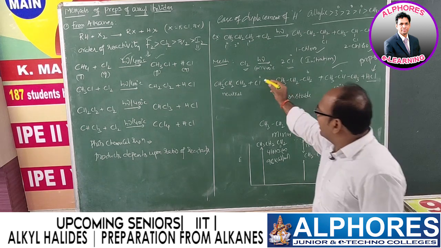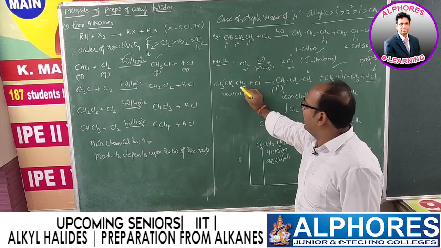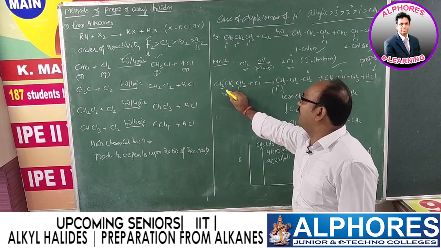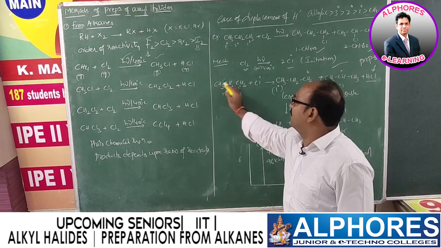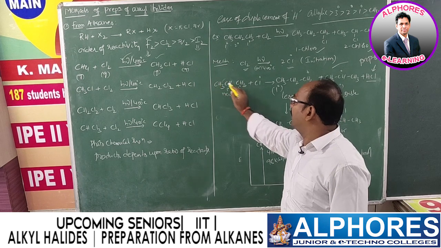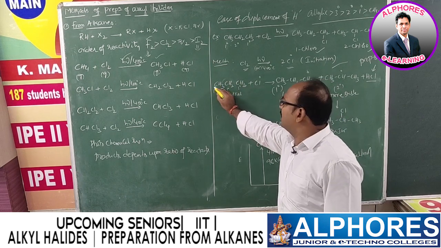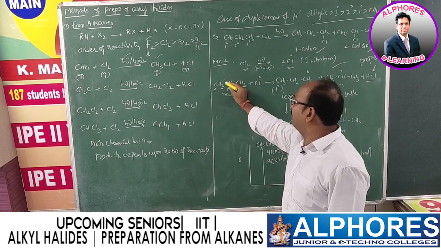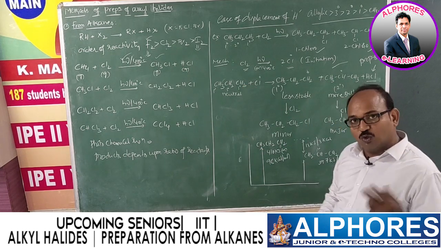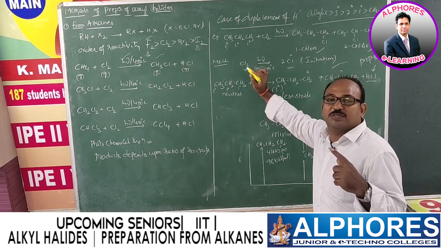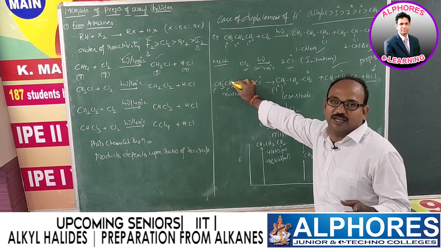Now this Cl radical is going to abstract H either from primary carbon or secondary carbon. There are 2 types of hydrogens here. Of course, these both are the same, that's why I am going to consider this one as primary. Of course this one is also primary, either of these two, and along with that secondary hydrogen. There are 2 possibilities. This chlorine radical is going to abstract hydrogen either from primary carbon or secondary carbon.